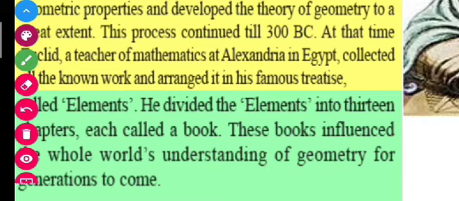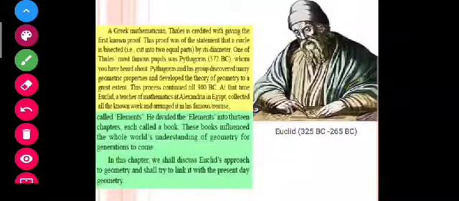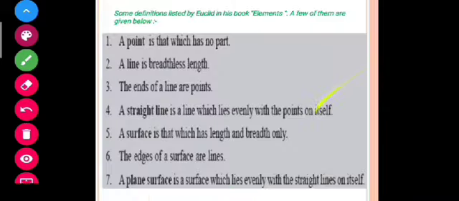So students, let us move to our next slide. But before this, you can see that this is Euclid. He was born in 325 BC and died in 265 BC.